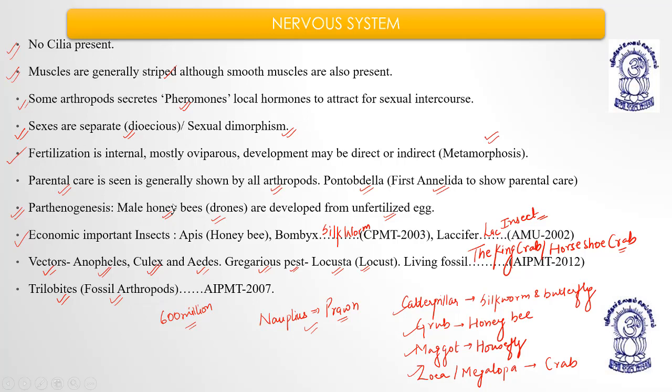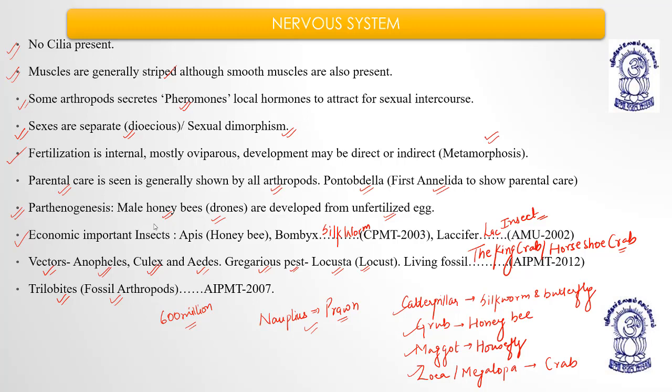So the catch of this slide is that arthropods don't have cilia. They have skeletal muscles developed other than smooth muscles, as compared to the phylum Annelida. They secrete pheromones, local hormones, during the breeding season to attract the partner. Sexes are separate, dioecious, meaning unisexual, showing sexual dimorphism.